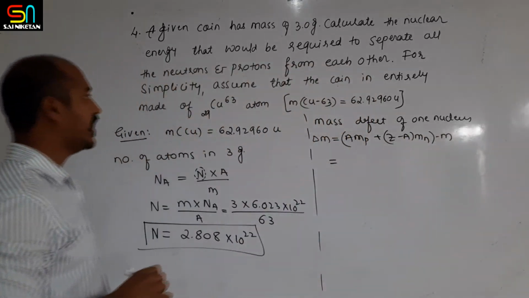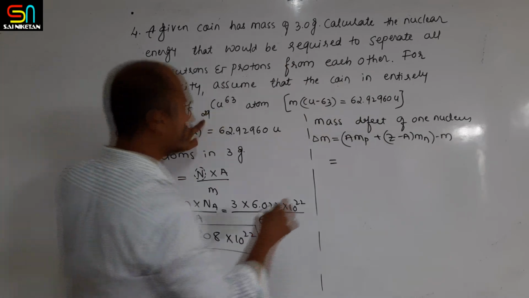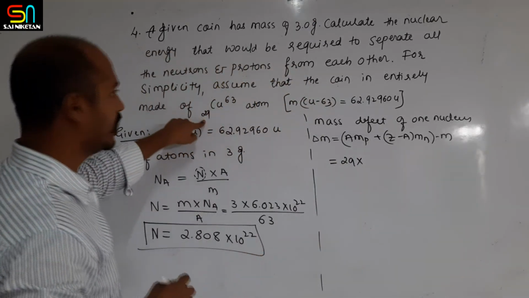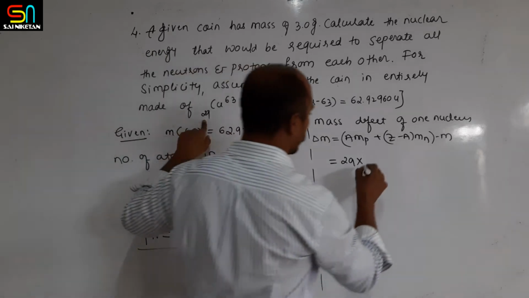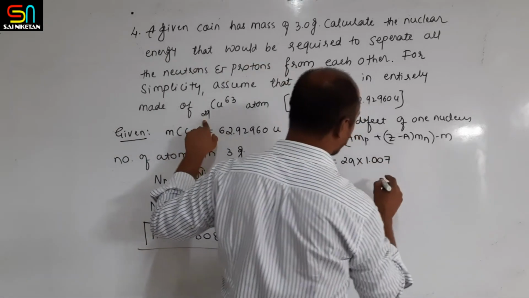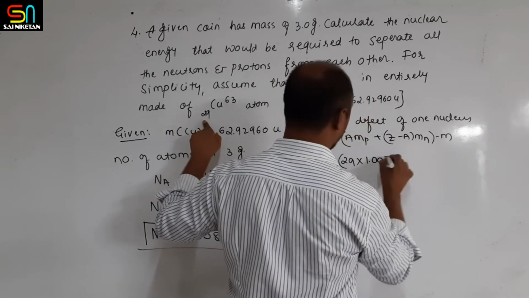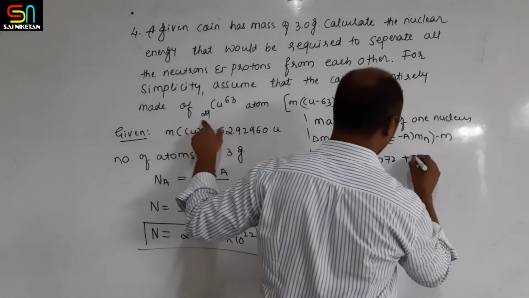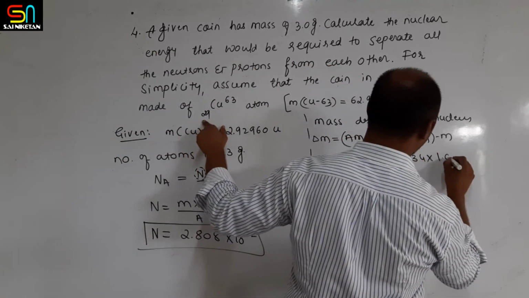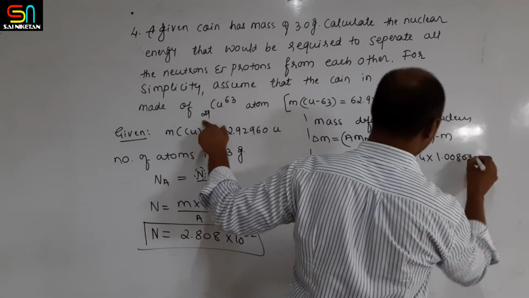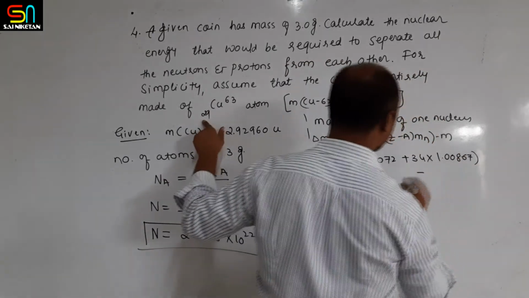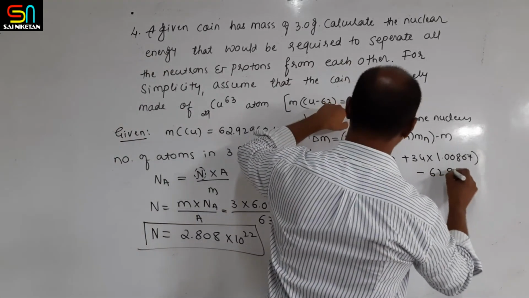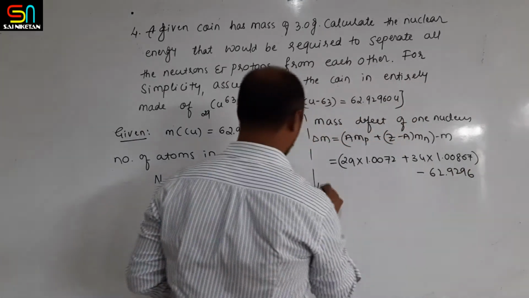The value of Z here is 29, multiplied by the mass of the proton, 1.0072, plus A minus Z, 63 minus 29, which is 34, multiplied by the mass of the neutron, 1.00867, whole minus 62.9296.